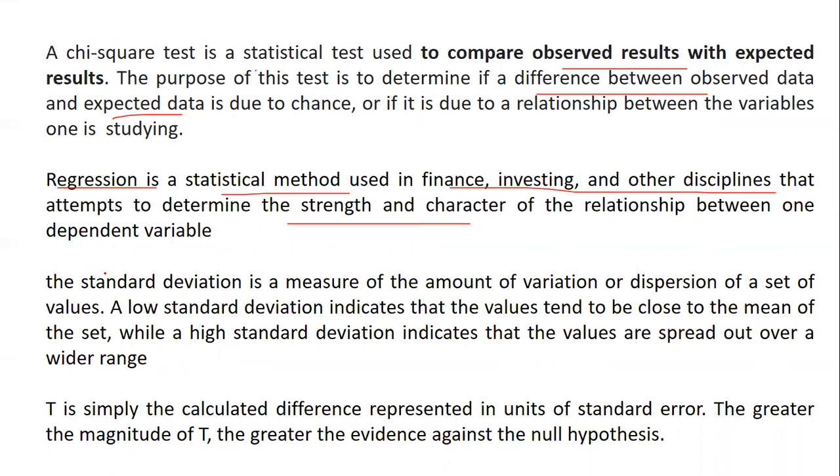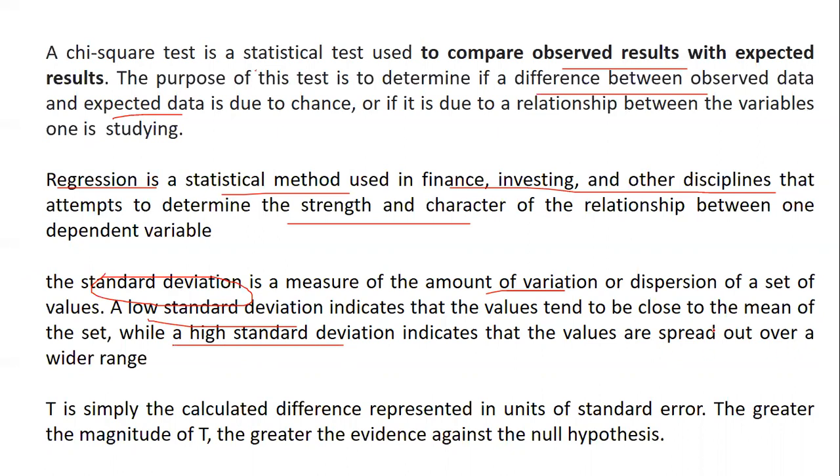Standard deviation is the measure of the amount of variation, so it is descriptive. When we have a low standard deviation, the values tend to be close, whereas with a high standard deviation, the values are spread out.